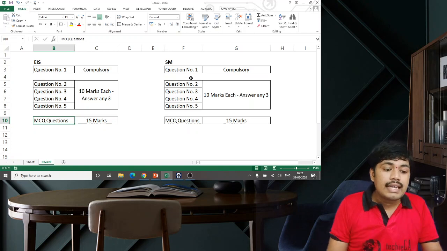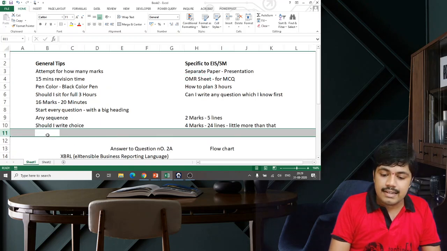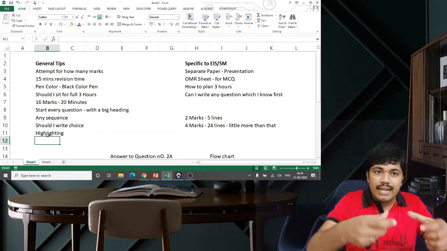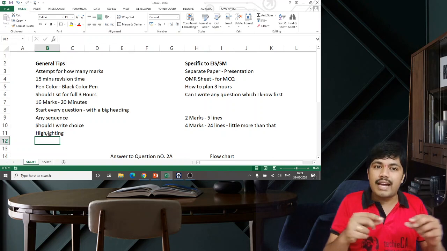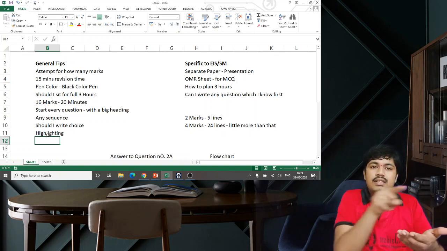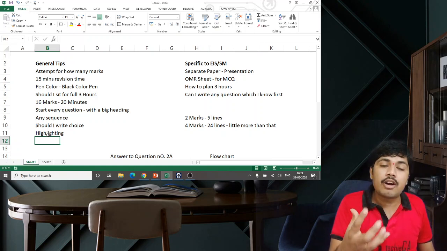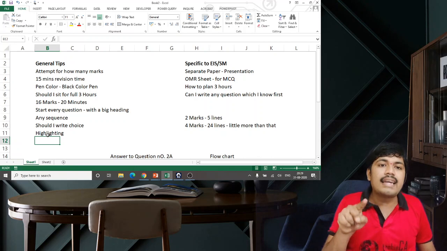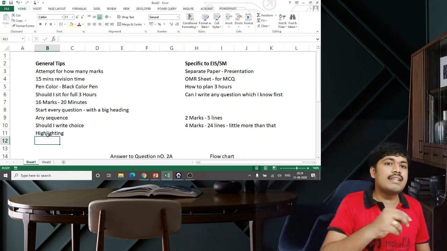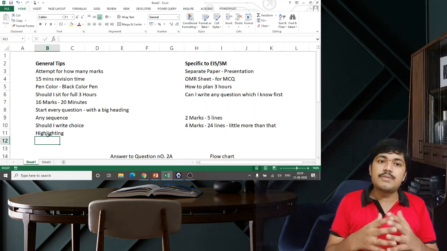Whenever you are in a problematic paper, you can highlight the answer. What do I mean by highlighting the answer? Once you arrive at the entire answer, the total amount of tax, total amount of cost, total amount of overheads or something, put it in a box. That is the highlight. If you are confident about the answer, please highlight it, so that the examiner will not look into the entire thing. He will concentrate on the answer. If that is correct, he will provide you the marks. So these are the tips.